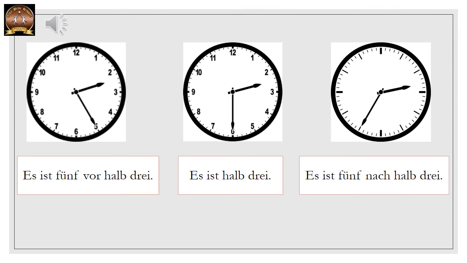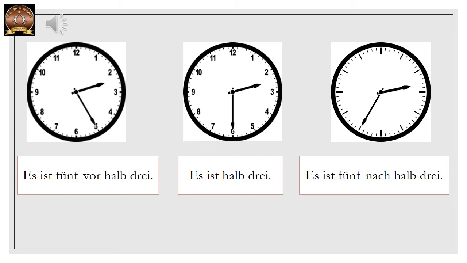Now, similar to what we learned earlier, if it is 2:30, es ist halb 3. We have learned this now. But now, if there are 5 minutes to 2:30, we say es ist 5 vor halb 3. Because 2:30 is halb 3 and there are 5 minutes before that. Correct? So 5 vor halb 3. And if 5 minutes have passed 2:30, 5 nach halb 3.